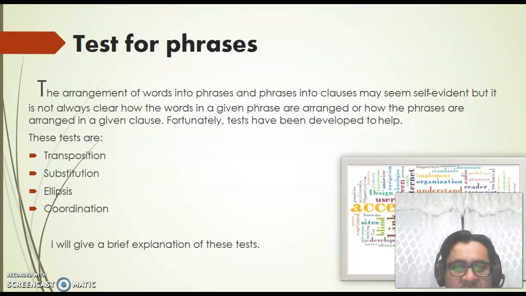The arrangement of words into phrases and phrases into clauses may seem self-evident, but it's not always clear how the words in a given phrase are arranged or how the phrases are arranged in a given clause. Fortunately, tests have been developed to help. These tests are transposition, substitution, ellipsis, and coordination. I will give you a brief explanation of each test.